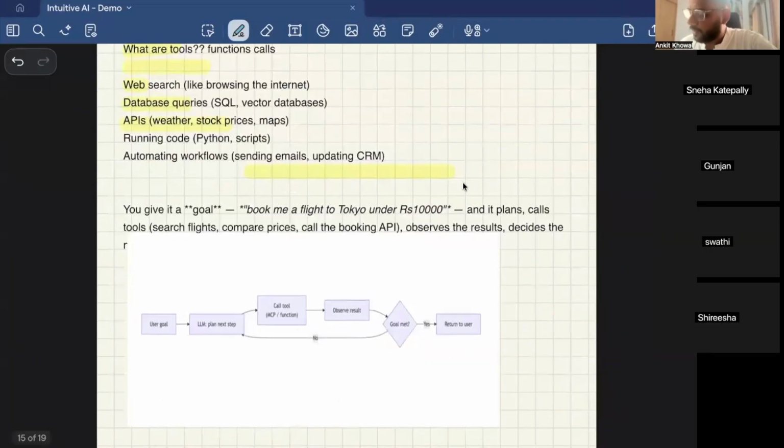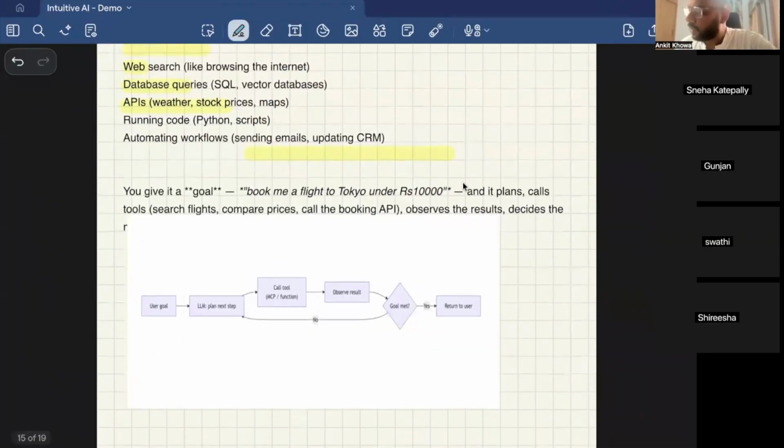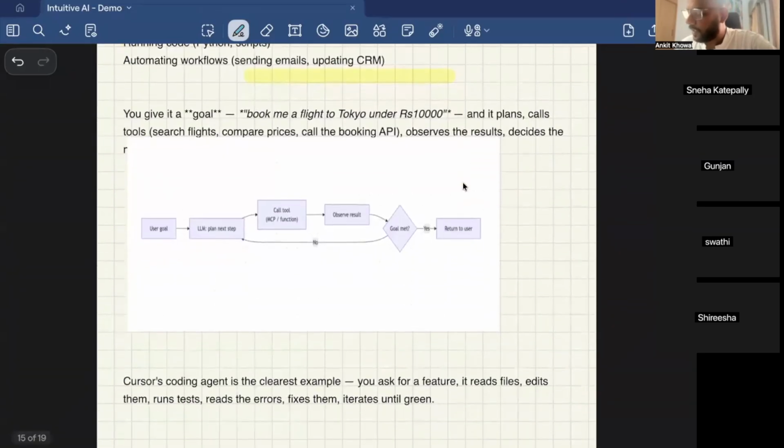So basically, what you do with agents is you give it a goal. Let's say, book me a flight to Tokyo under 10,000. What it does next is it will plan, it will call tools to search the flights, compare the prices, call the booking API. After doing each step, it will observe the results and then decide whether it's done with the task or not. And if it thinks it's done with this task, then it will give you the result. So basically, agents are nothing but LLMs running in a loop.